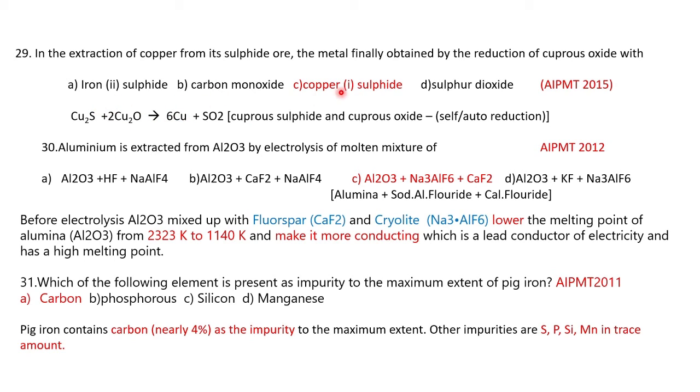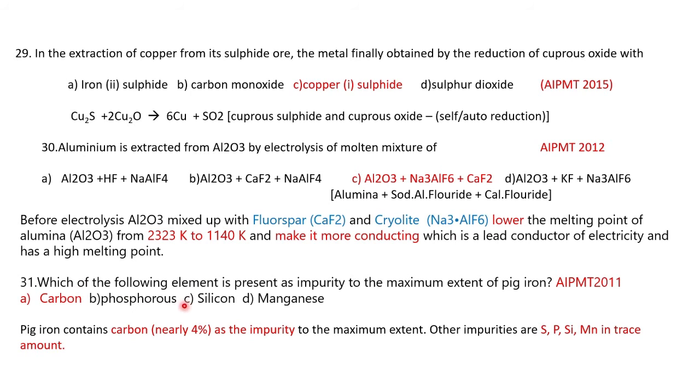Then aluminium is extracted from alumina by electrolysis of a molten mixture of alumina, cryolite and calcium fluoride, fluorspar, and we get a pure form of aluminium.